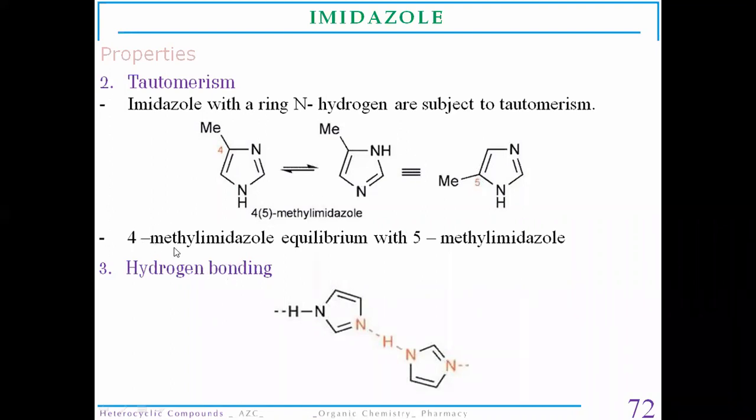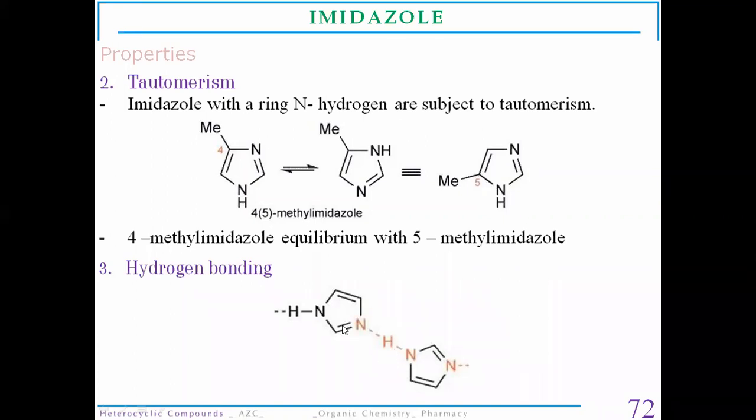Now, the 4-methyl imidazole is in equilibrium with the 5-methyl imidazole. So that's why, due to the compact structure of the imidazole molecule, the substitution position is generally the 4th and 5th position. Both of them are going to show similar properties whether they are substituted at the 4th position or at the 5th position.